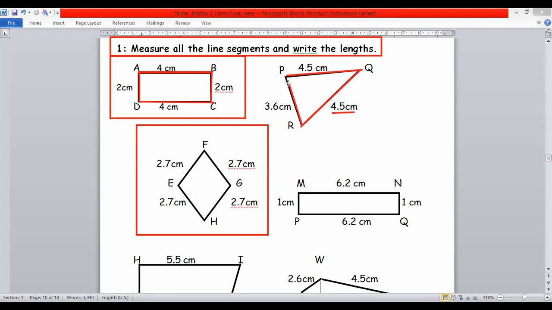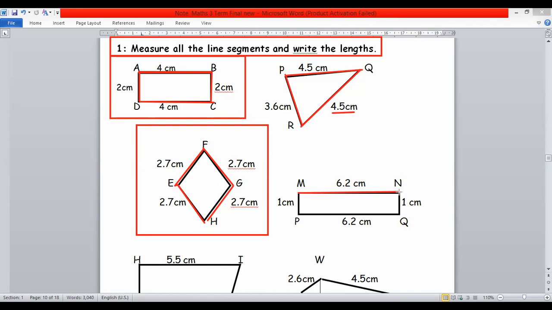And put your scale here, and this is also 3.6 centimeters. Similarly, you can measure this side. This is 2.7, and this shape is a regular rhombus. So all sides are equal. Therefore, if one is 2.7, all sides are 2.7.